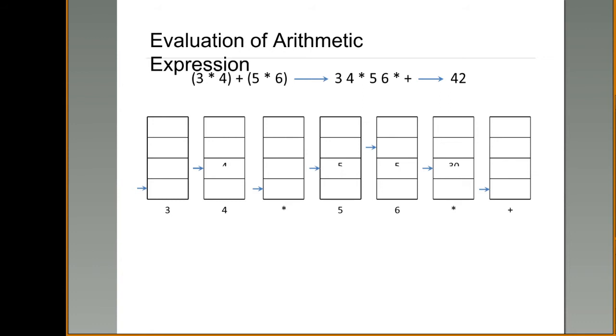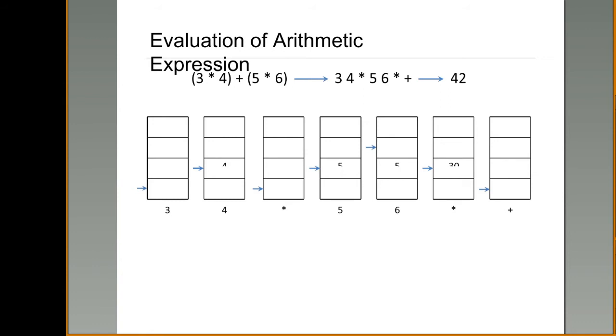Next value is star, that is multiplication. It is an operator. Whenever you encounter an operator, pop the first two elements from the top of the stack. What are the two elements? 4 and 3. And perform multiplication. Push the result back into the stack. So pop 4, pop 3. 4 into 3 has to be performed. What is the value of 4 into 3? 12. So 12 has to be pushed again into the stack. There is only one element now, that is 12, in the stack.